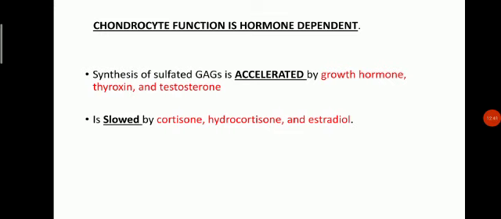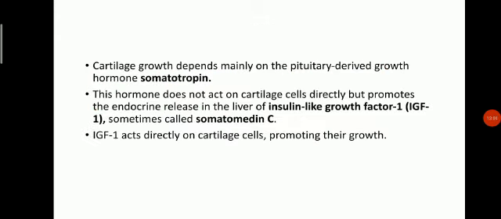Chondrocyte function is hormone dependent. Synthesis of sulfated glycosaminoglycans is accelerated by growth hormone, thyroxine, and testosterone. It is slowed by cortisone, hydrocortisone, and estradiol. Cartilage growth depends mainly on the pituitary-derived growth hormone somatotropin.